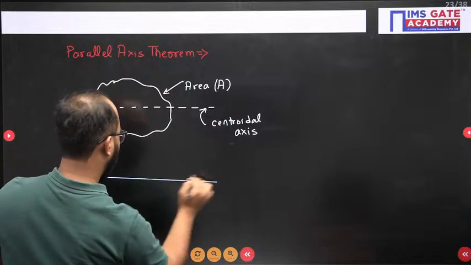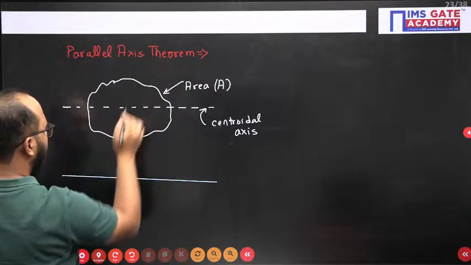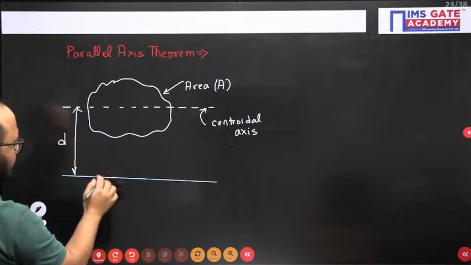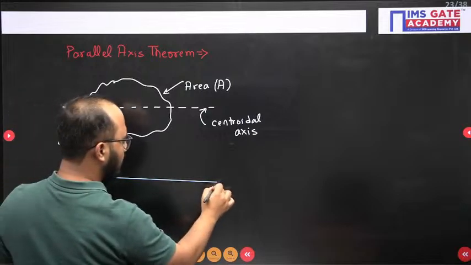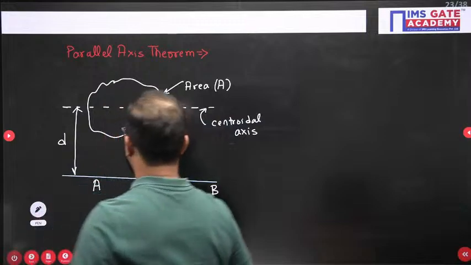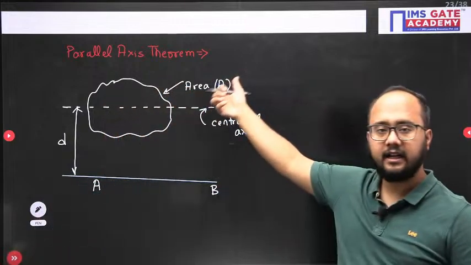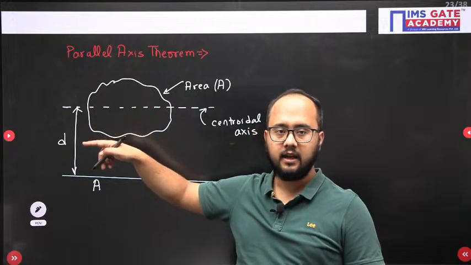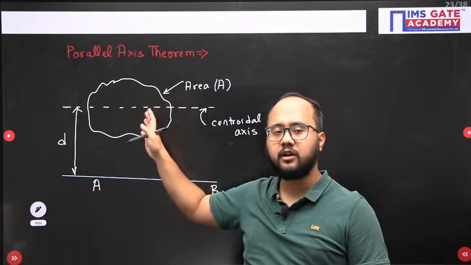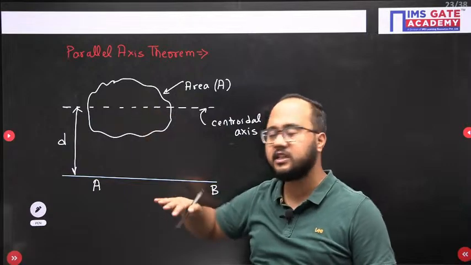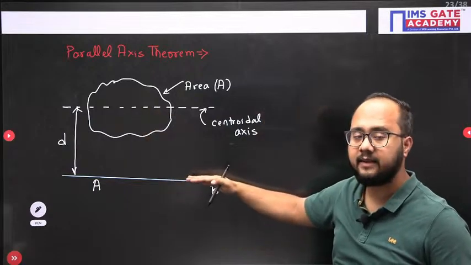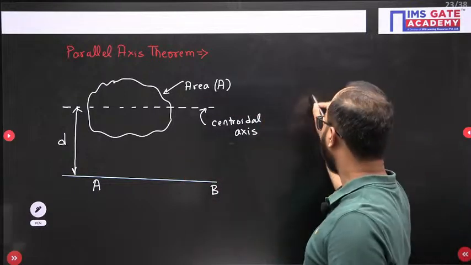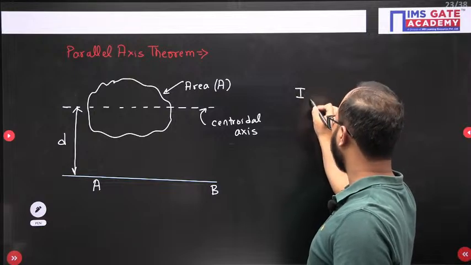Okay, and the distance between your centroidal axis and the axis about which you want to calculate the moment of inertia. Let's suppose the axis is AB. There is some body having area A. This dotted line represents the body's centroidal axis, and you want to calculate the area moment of inertia of the body about an axis AB which is parallel to what? Your centroidal axis, right? So for that there is a direct formula from this theorem.